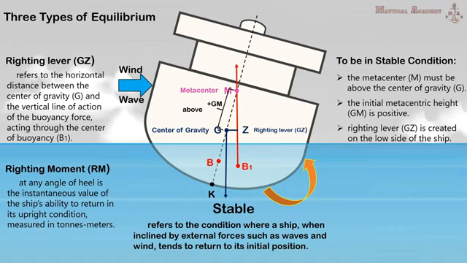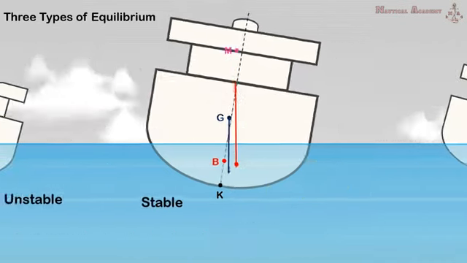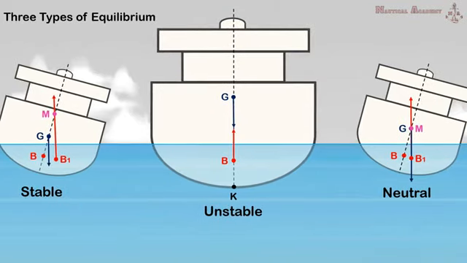We can calculate the value of metacentric height, GM, righting lever, GZ, and righting moment using these formulas. But I will make a separate video for these calculations. I have already made a video on how to calculate the metacentric height or GM, kindly check the link in the description. Next is the unstable equilibrium.